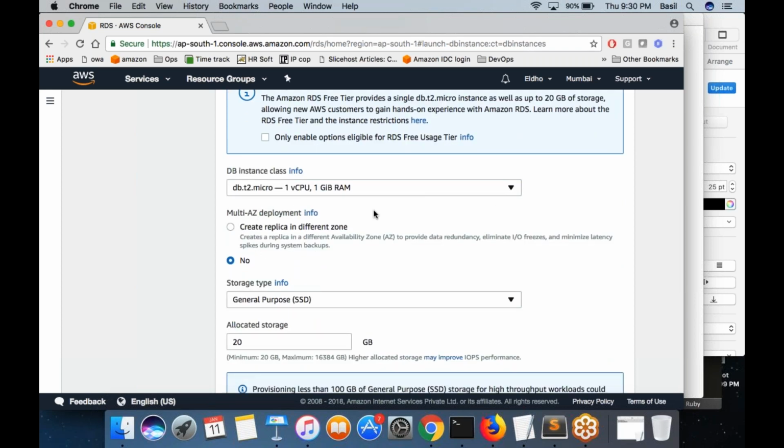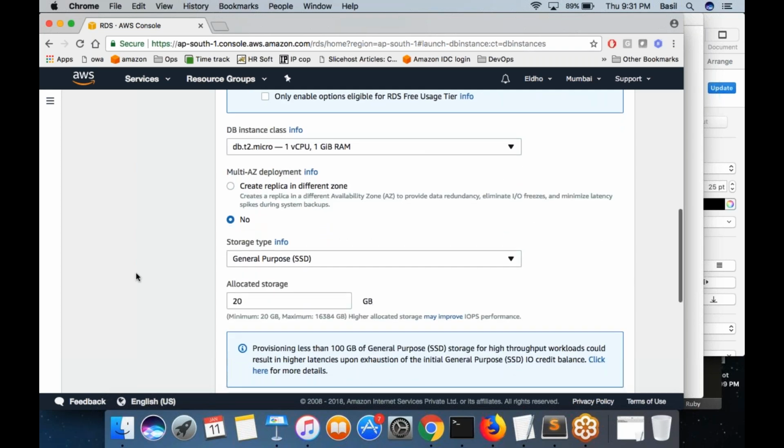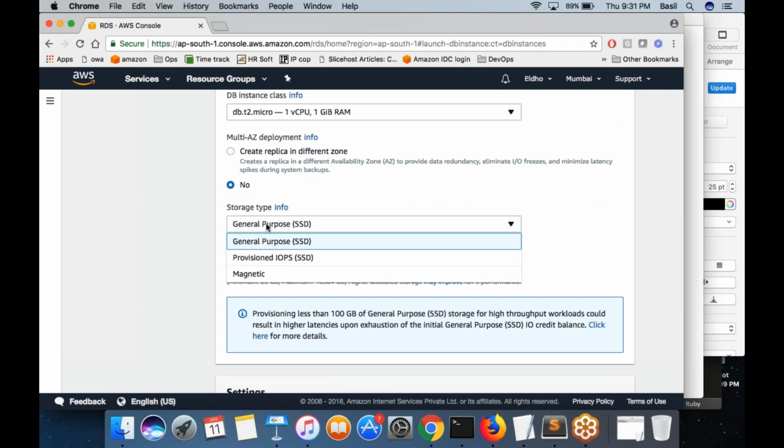Again, multi-AZ deployment. I talked about multi-AZ deployment. If I choose that option, AWS would create two machines for me, one in one availability zone, other in the other availability zone. One will become the master, other will become the slave. If the master fails, automatically failover will happen to the slave. So I will get those additional features if I go with this option, but it is very costly. So I am going with the no option. Storage, there are different options, and did we discuss the different types of storage?